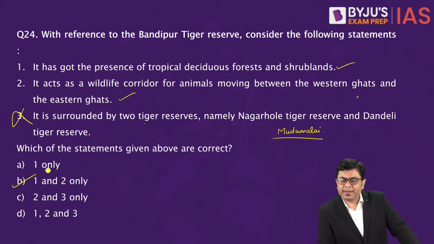Neetu, in that case, if you consider Gulf of Mannar, that can also be considered, as I told you, because the dugong population is also significantly present in the region of Gulf of Mannar. Okay, so in that case, again, I will reiterate, everyone who is getting confused in that, Gulf of Mannar can also be considered in that case.